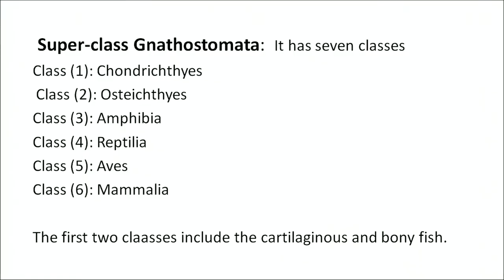Now your superclass Gnathostomata is further divided into 6 classes. First is Chondrichthyes, the second is Osteichthyes, the third class is Amphibia, the fourth is Reptilia, the fifth one comes to be Aves, and the sixth class is Mammalia. The first 2 classes, that is Chondrichthyes and Osteichthyes, include the fish. Fish means they are cartilaginous and bony fish. Fish are the aquatic animals, gill breathing and move with the help of scales.